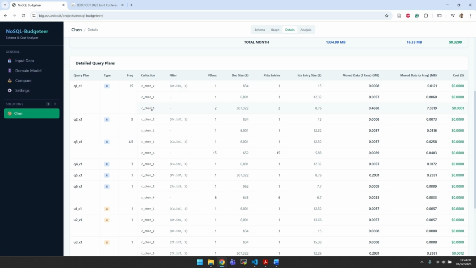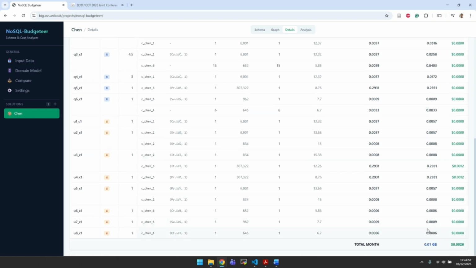So for each access to a different collection, we can see statistics about the estimated number of documents and the index entries that we will read with the respective amount of bytes, which will then be multiplied by the frequency of the query and converted into dollars, which are finally aggregated down here.